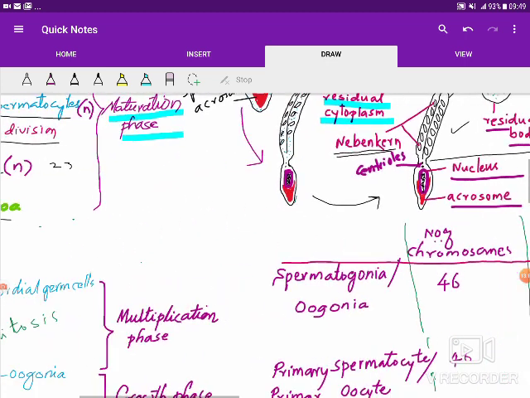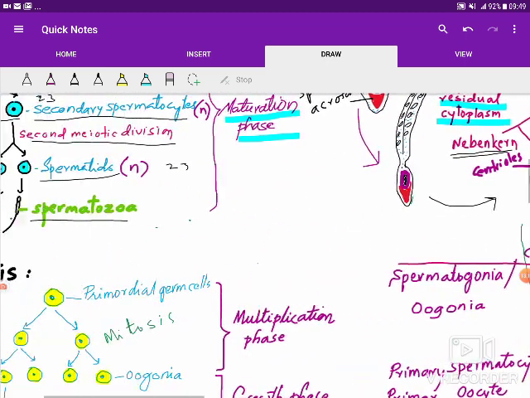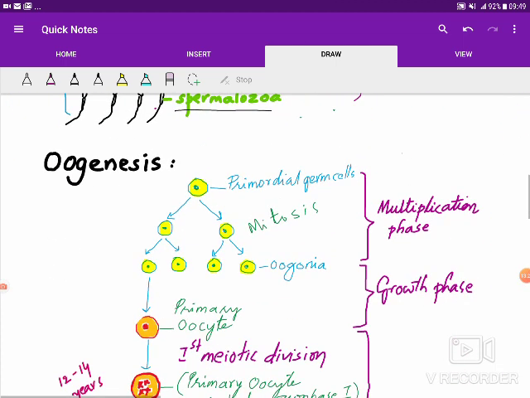Now let us take up the next process, that is oogenesis. Oogenesis is the production of the ova or the female gametes, and it occurs in female human beings. And the main difference between spermatogenesis and oogenesis is that oogenesis begins in the embryonic stage of a female child. When the female child is still an embryo in the mother's womb, the oogenesis